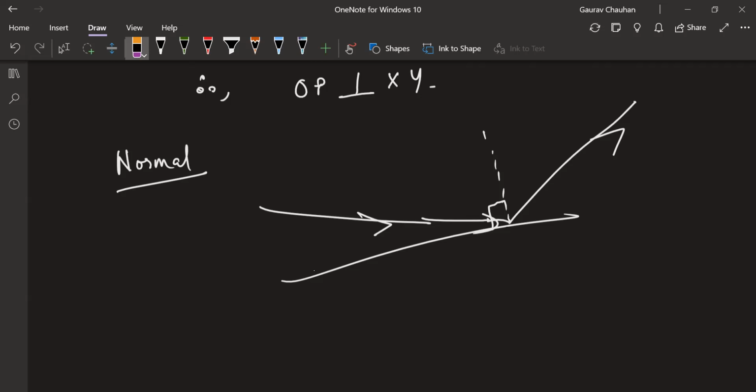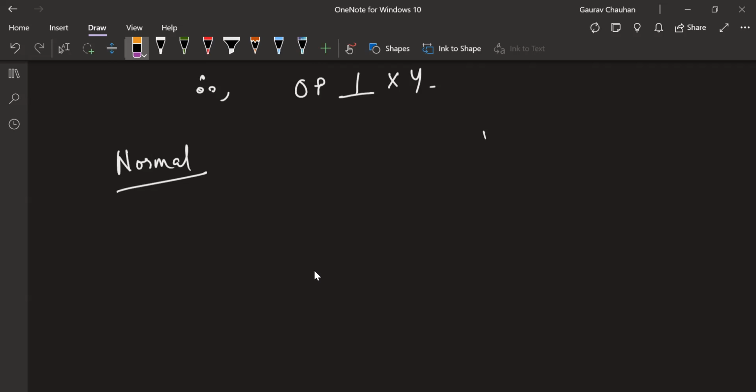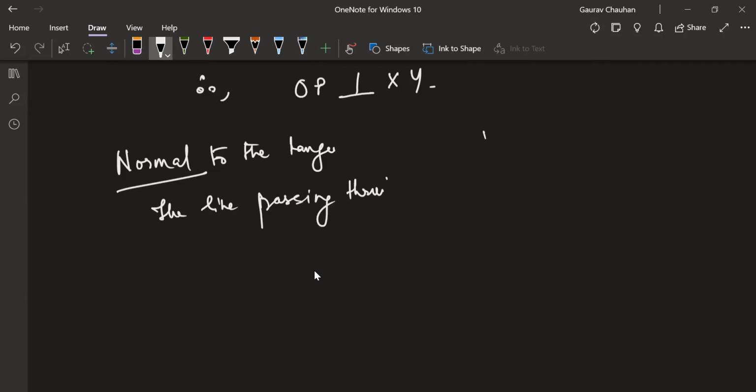In circles, you will say the radius is normal to the tangent. By that you mean the line which goes through the center and the point of contact. Okay, so we'll write this down. Normal is the line passing through the center, normal to the tangent at the point of contact.